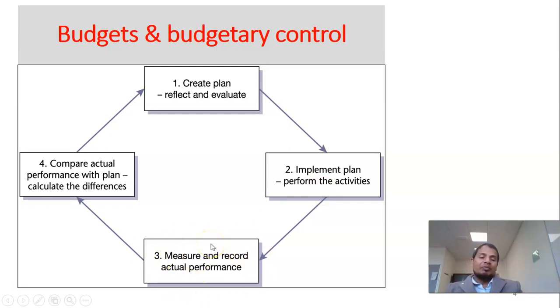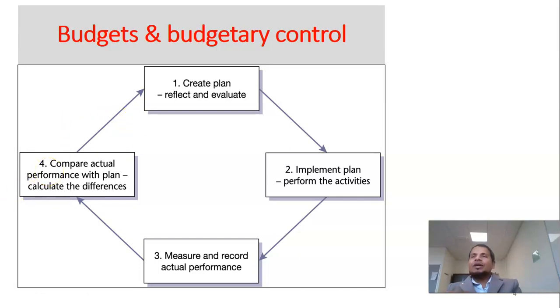Measure and record actual performance. What we actually did, we record it, measure it, and then compare with the plan, with the budgets: what we were supposed to achieve and what we actually did.